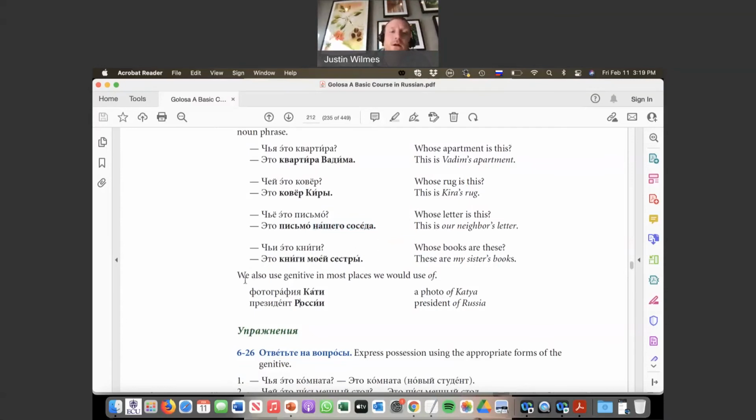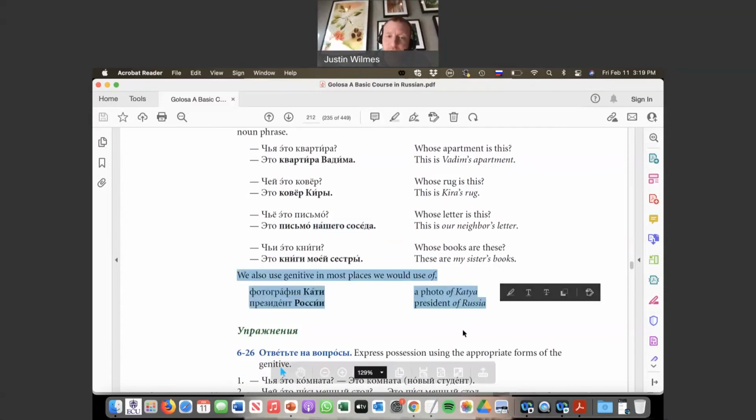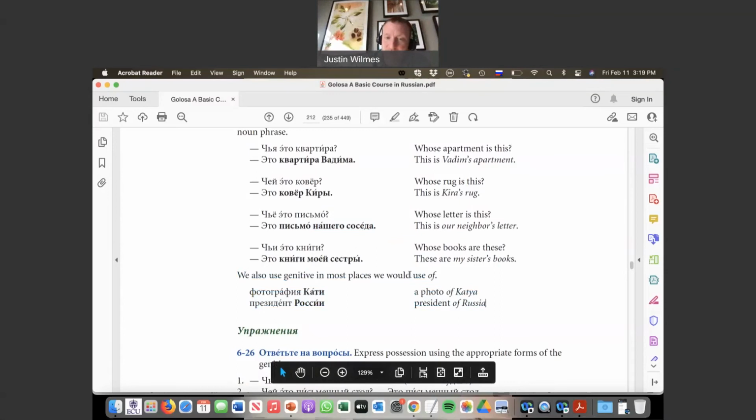Okay. This is kind of an important little note here. We also use the genitive in most places we would use of. So a picture of Katya, or the president of Russia, right? Фотография Кати, that's in the genitive. And Президент России, the president of Russia. So these aren't possession fully in the traditional sense.